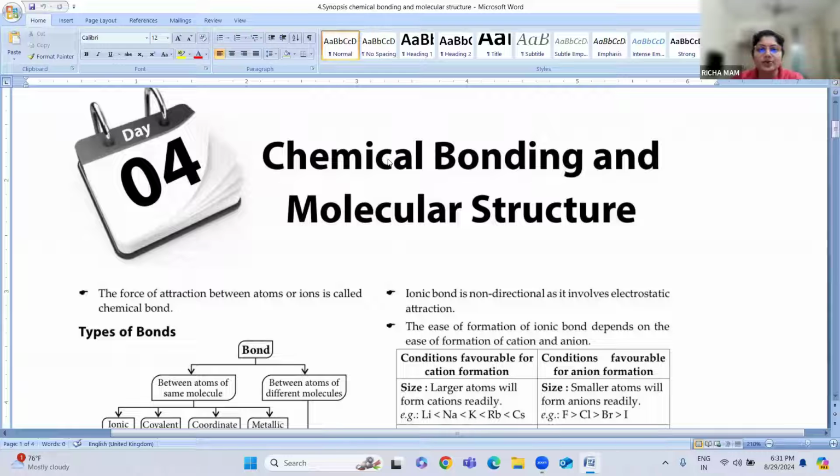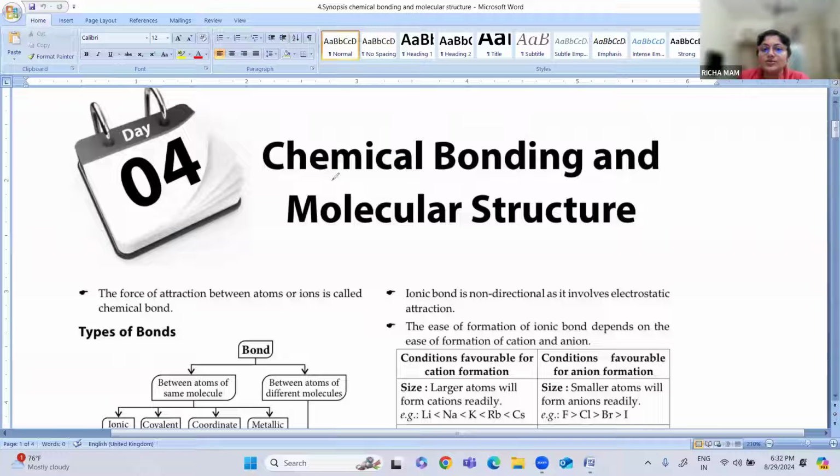So let us see what do you mean by chemical bond. Okay. So chemical bond refers to when you have two or more atoms, or when you have molecules or ions. Okay, so they combine, and they form what? They form a chemical compound. Okay, how are these chemical compounds formed? So when two or more atoms combine, or when two or more molecules combine.